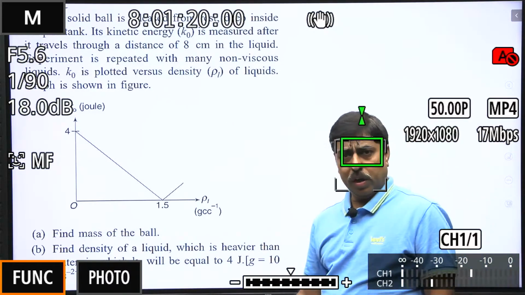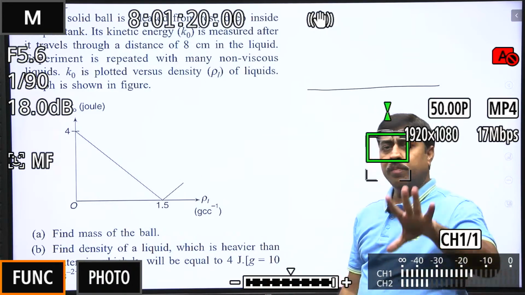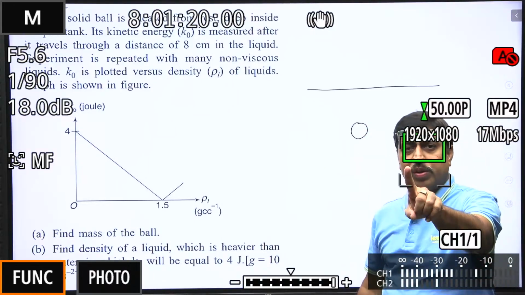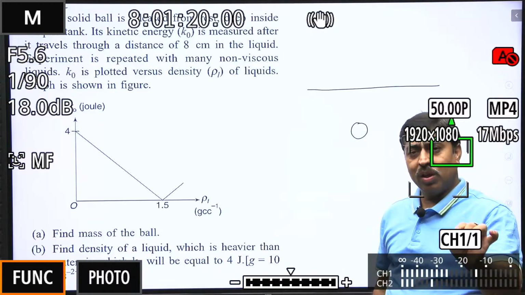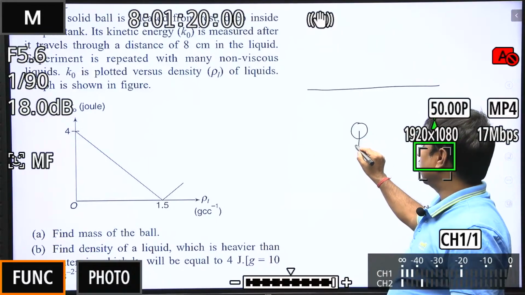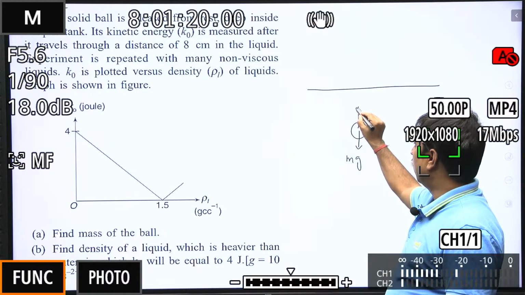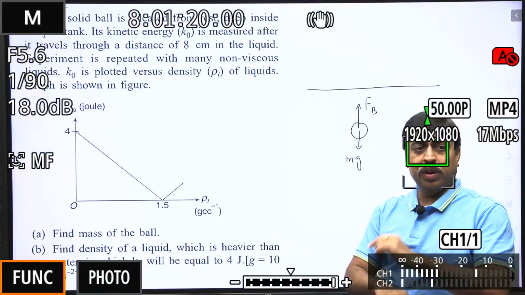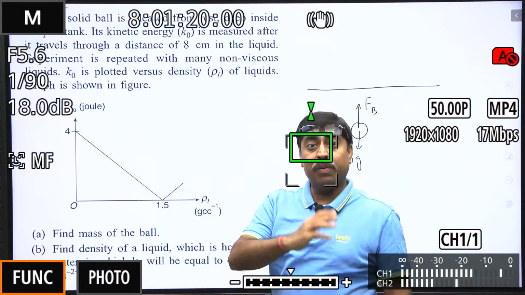Okay, here I am to solve this particular problem. Deep inside the liquid, a ball is released. There is no viscosity, but buoyancy is there, right? So there are only two forces acting on this ball, its weight and the buoyant force.